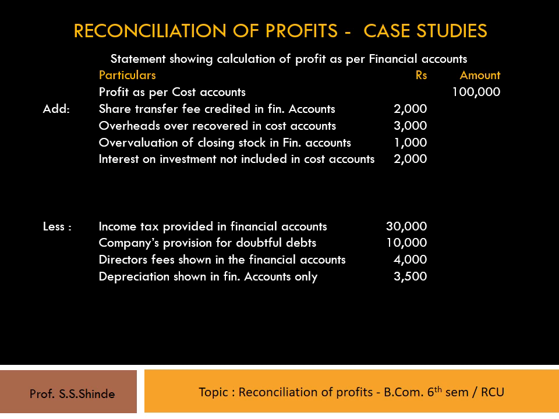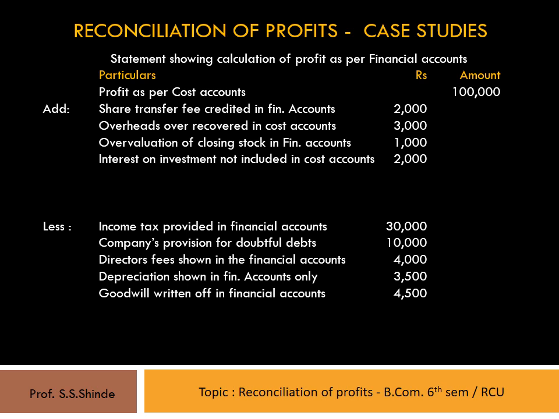The next transaction is goodwill written off in financial accounts, that is 4,500. This write-off leads to more profit as per cost accounts and less profit as per financial account. Therefore, it should be deducted from the cost account profits and shown as goodwill written off in financial account under the less items in the inner column,